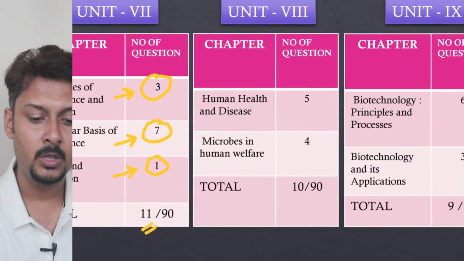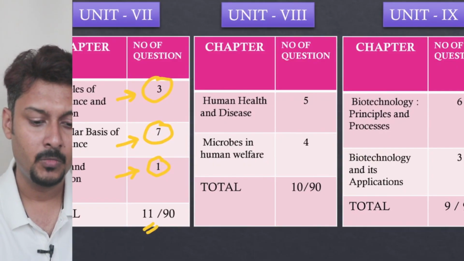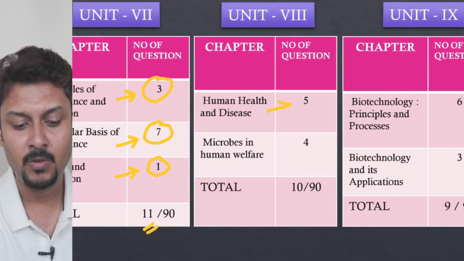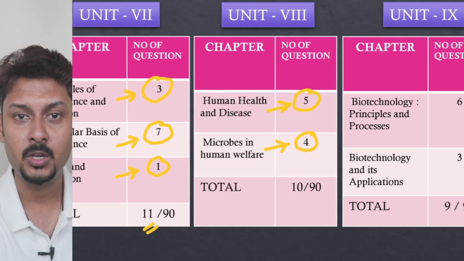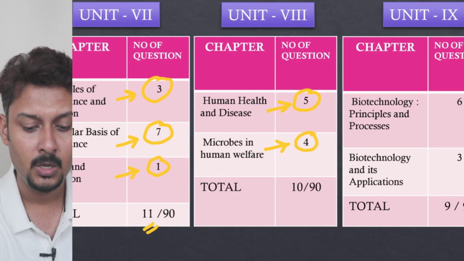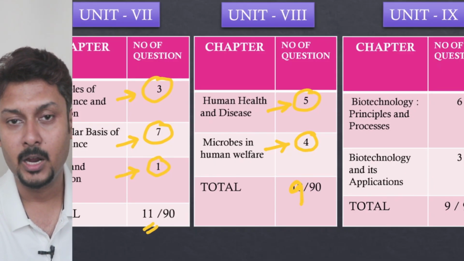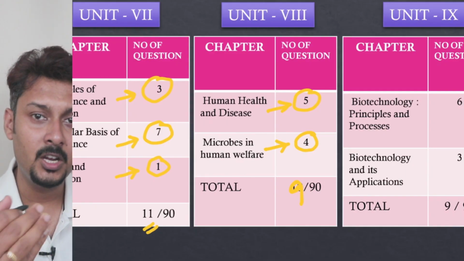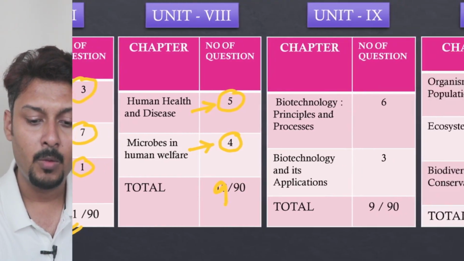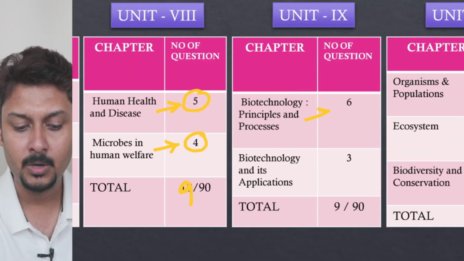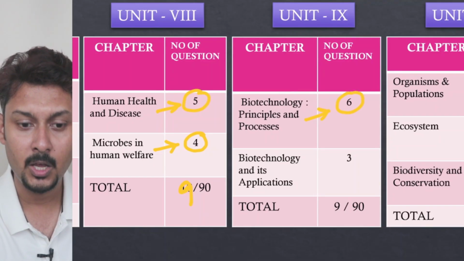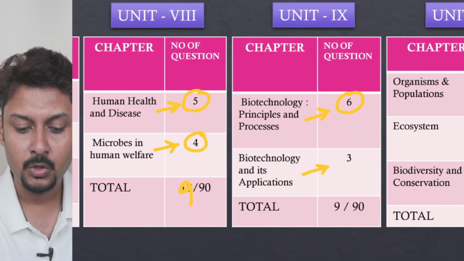Now if I go to unit 8, human health and disease, 5 questions came this time. Microbes in human welfare, 4 questions came this time. So the total number of questions is 9 out of the 90 questions. Here the weightage increased. From biotechnology, from the first chapter, principles and processes, 6 questions came. Biotechnology applications, 3 questions came. So the total number of questions is 9.